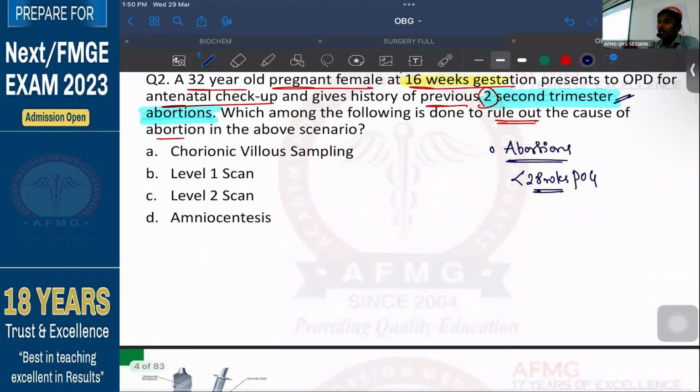For us it is 28. So any loss of fetus before 28 weeks period of gestation, or if the fetus is lost whose birth weight is less than 500 grams, or whose birth length is less than 35 centimeters. That is what is considered as an abortion. Okay? Now abortion.